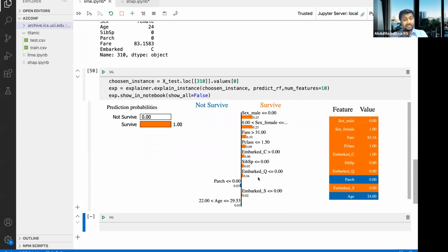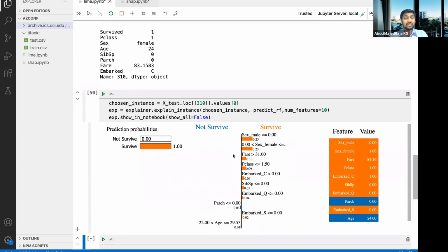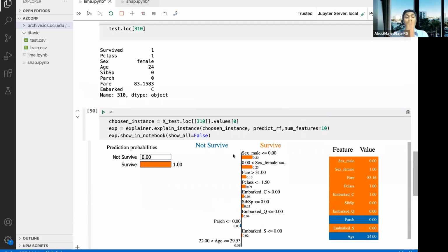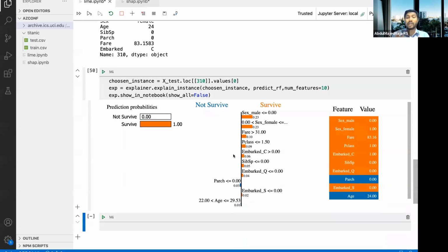Even for somebody who is not from a machine learning background, looking at this chart, you can easily make sense that the prediction is it will survive, and the reason is that they are female, their ticket fare is greater than 31, and so on.